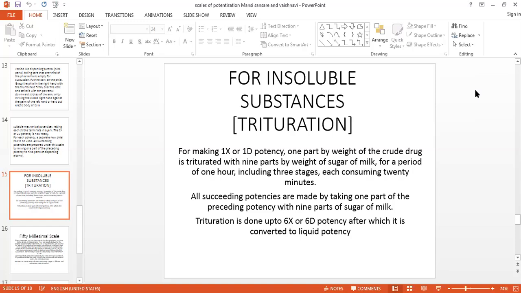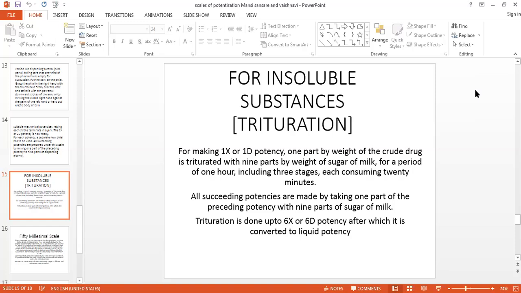Then if you want to prepare 2x potency, again you have to take 1 part of 1x potency, add 3 parts of sugar of milk, and triturate it for 20 minutes. That is the rubbing, scraping and mixing. Then add the second part of sugar of milk. Again do the rubbing, scraping and mixing, and again add the third part of sugar of milk and triturate it for 20 minutes. So after the completion of 1 hour, you will get 2x potency. In this way, you will get the solid potency up to 6x. After the 6x, you can convert this into the liquid potency.